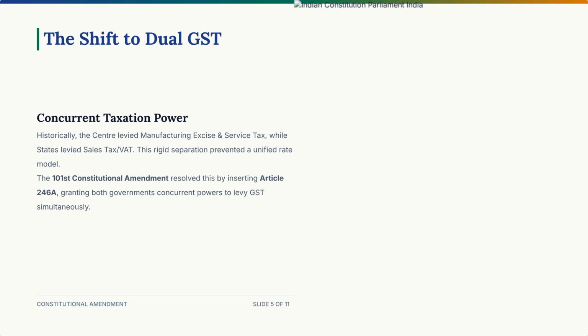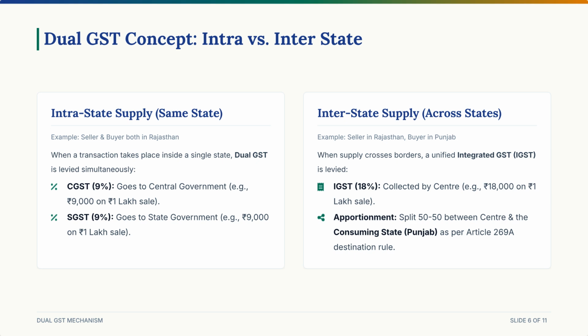CGST, central GST, at 9%: 9,000 rupees goes straight to the central government. SGST, state GST at 9%: 9,000 rupees goes straight to the Rajasthan state government. Single transaction, 2 equal slices of tax collected simultaneously. Scenario 2. Interstate supply, between 2 different states.